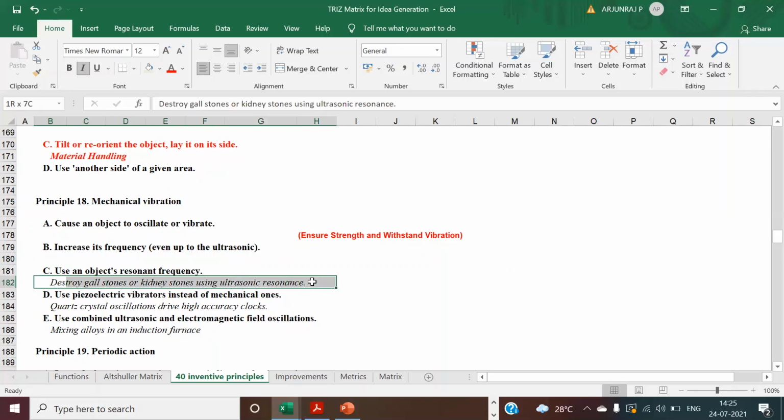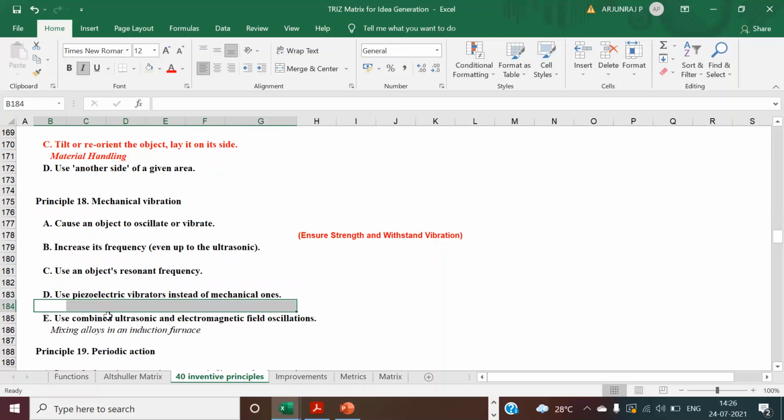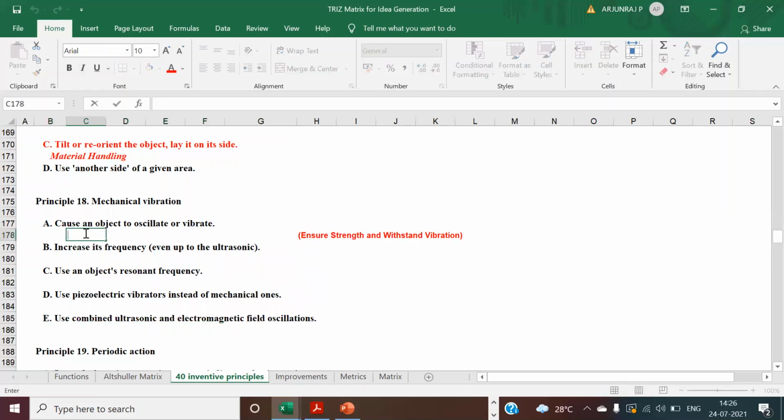Use an object. Maybe you can try to reduce the resonance. You can go for piezoelectric vibrators instead of mechanical ones so that it is more effective. You can use combined ultrasonic. You need to reduce vibration, so you have to find ways to reduce it.